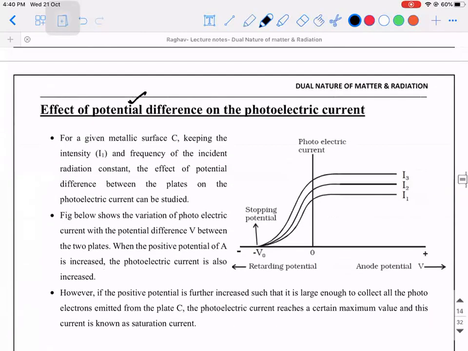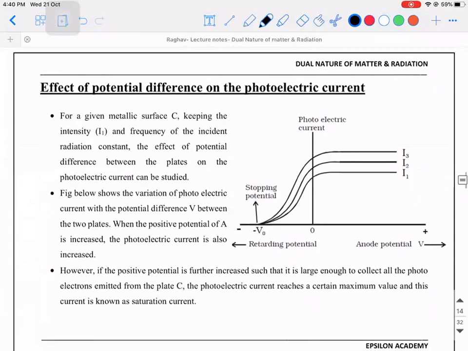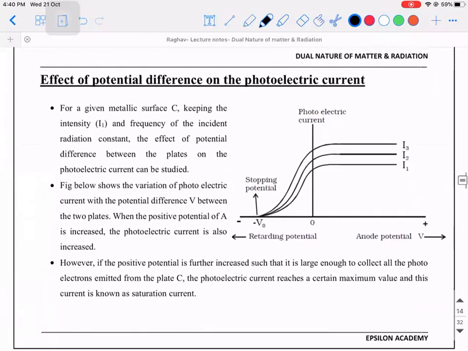Okay. So the second characteristic, it is a very, very important one, and you need to concentrate more. I'm going to use certain terminologies. Concentrate. So here, if you see the effect of potential difference on the photoelectric current, what is varied?